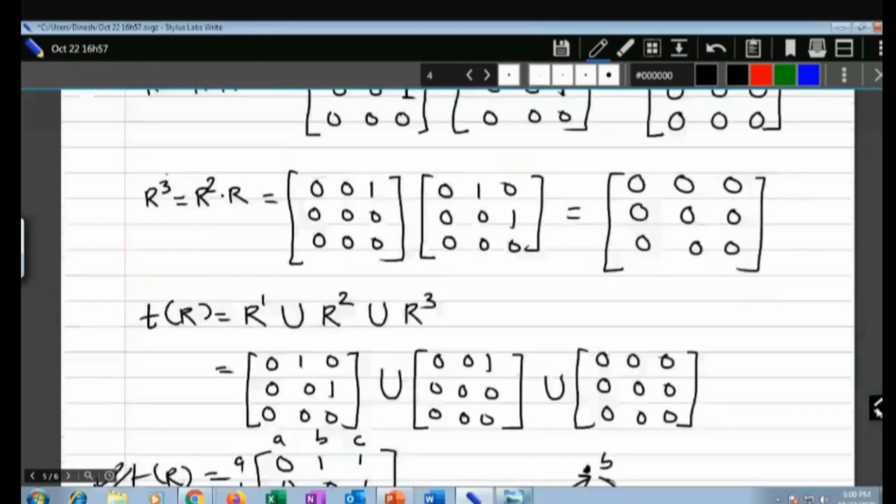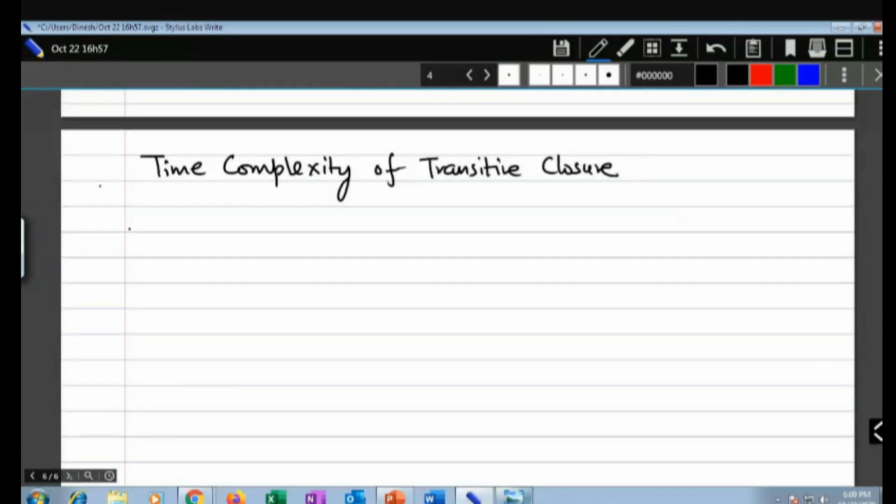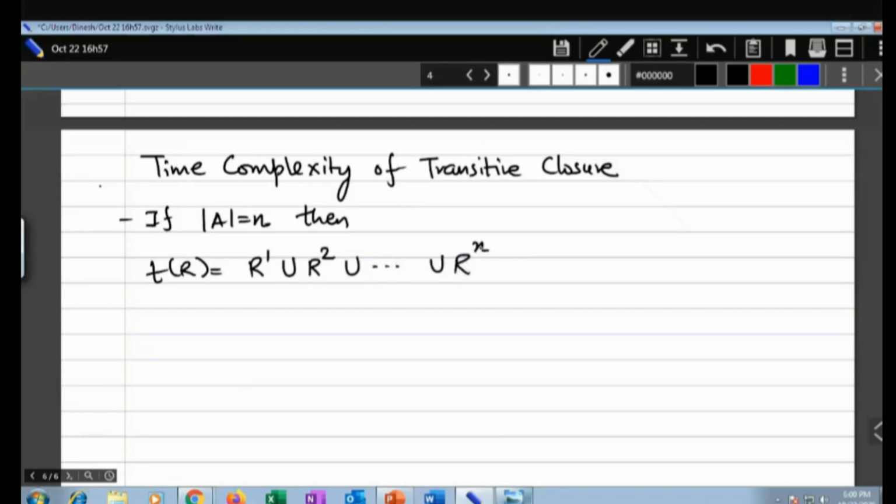So if the size of A is equal to n, then T of R is equal to R to the power 1 union R to the power 2 union up to R to the power n. So you will multiply it n times.